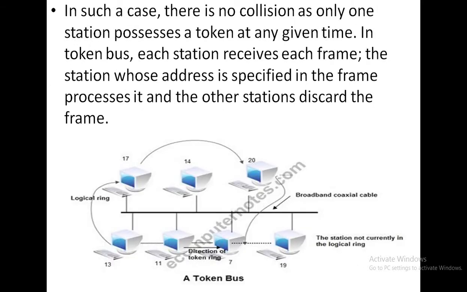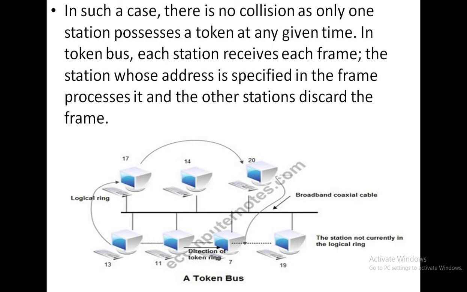This is the diagram for token bus, where, as I have told you, it is an IEEE LAN standard. It works like the token passing method in case of token ring, where in this case also, a number of stations are connected on a bus.